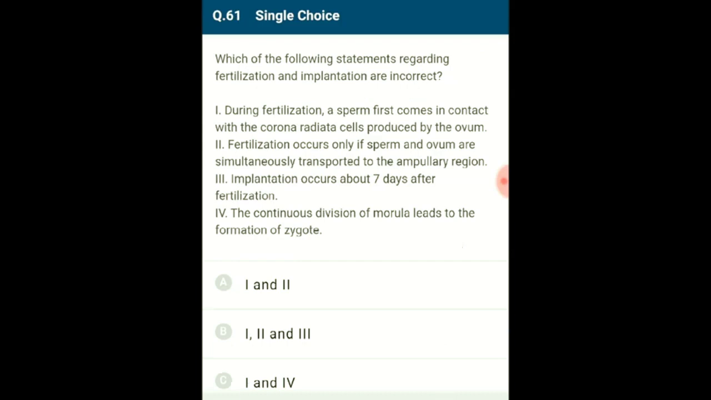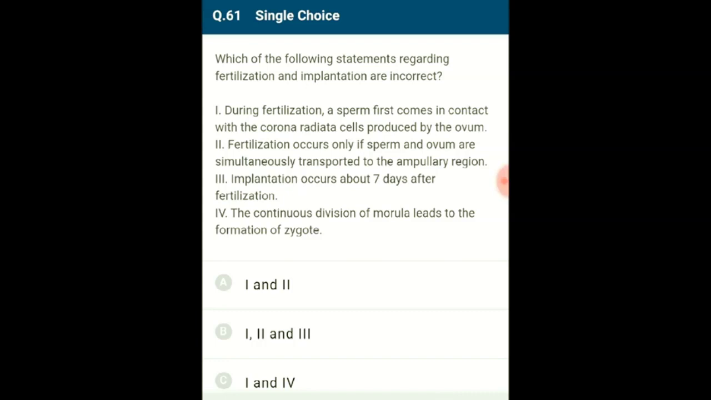The following statements regarding fertilization and implantation are incorrect. Here 4 statements are given. First, corona radiata cells are not produced by the ovum. They are produced by the ovary, which forms the follicle around the ovum. Second statement: fertilization is the process of the union of sperm and ovum, which leads to the formation of zygote. This occurs in the ampulla of the fallopian tube.